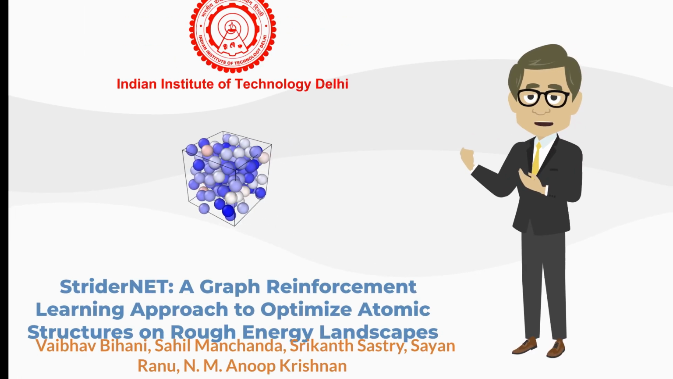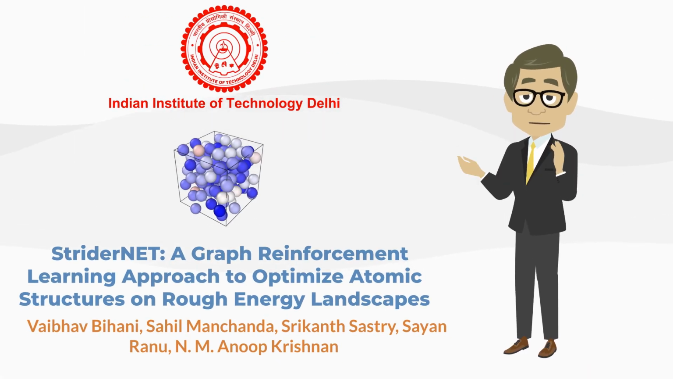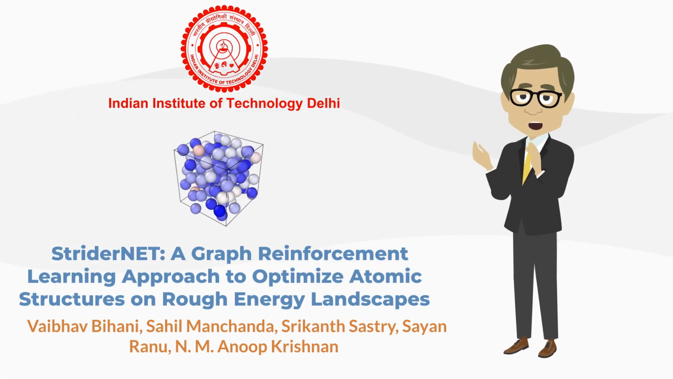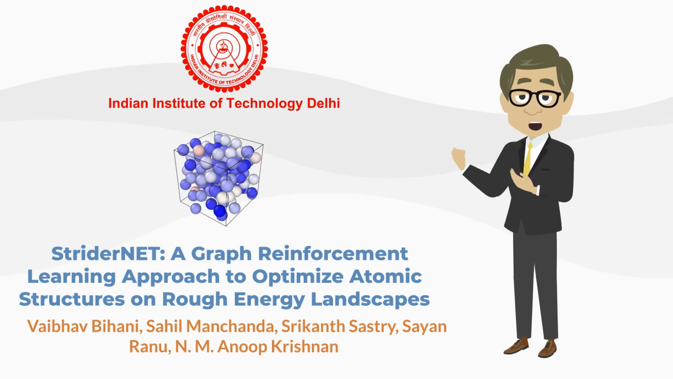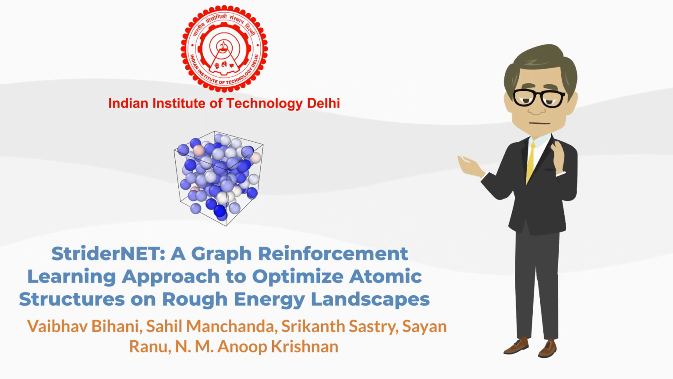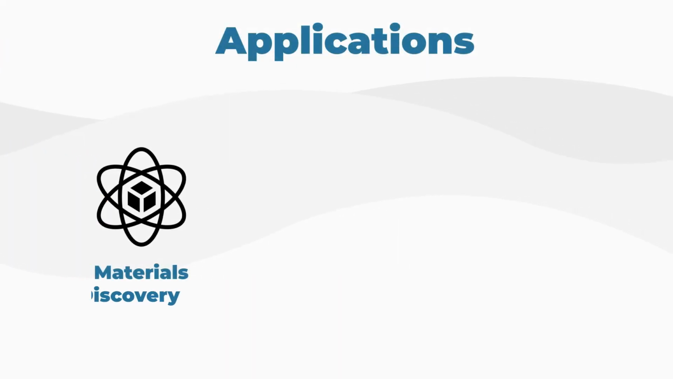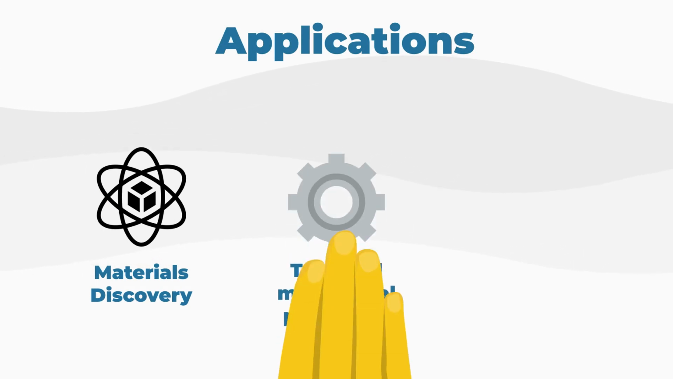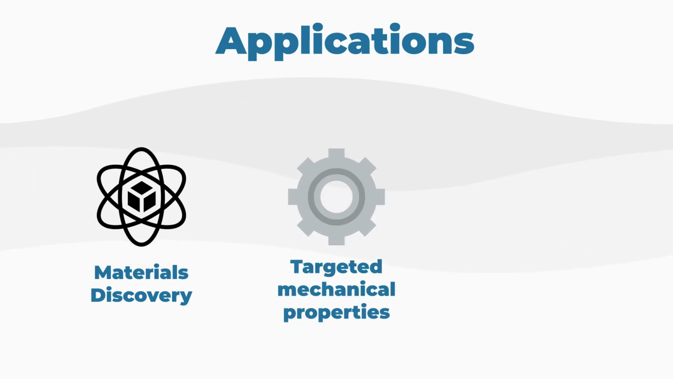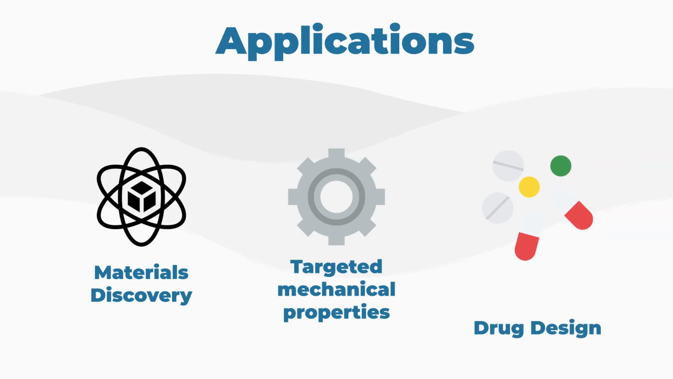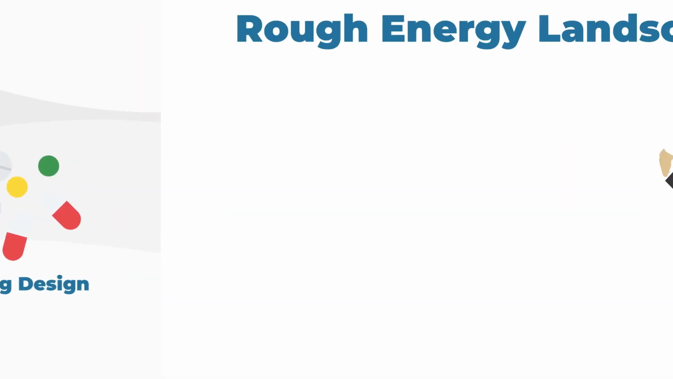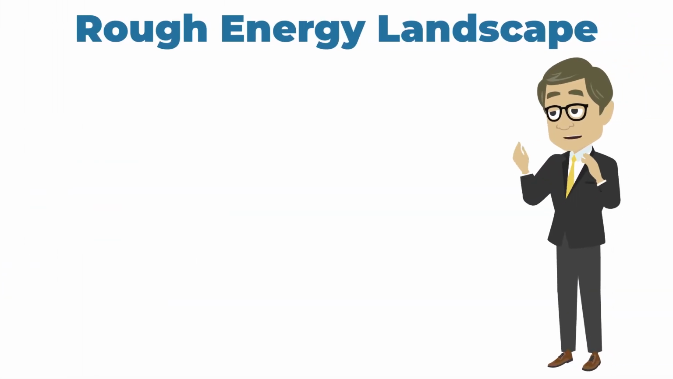In this video, we introduce an innovative approach called StriderNET. StriderNET is a graph reinforcement learning algorithm for the optimization of atomic structures on rough energy landscapes. Optimization of atomic structures has several important applications such as discovering new materials, optimizing materials for targeted mechanical properties, and drug design. Let us first look at the idea of energy landscape.